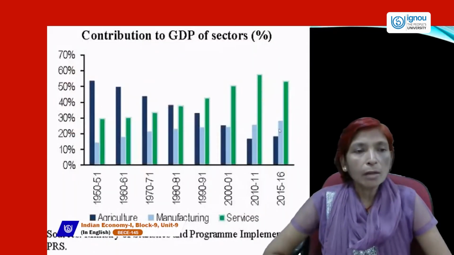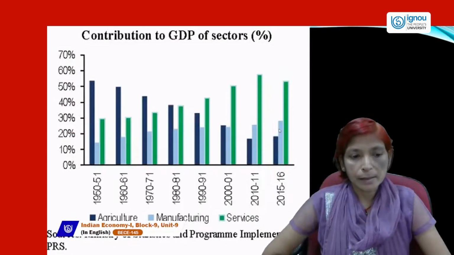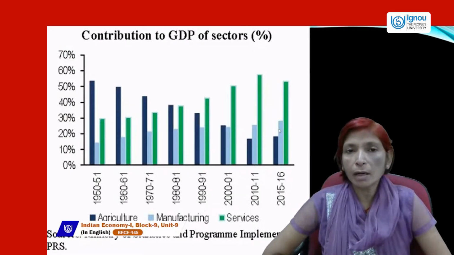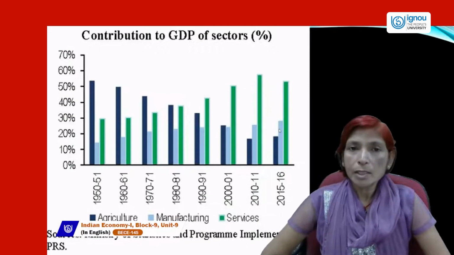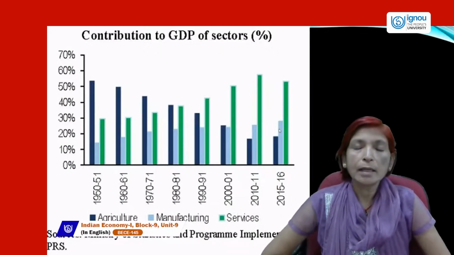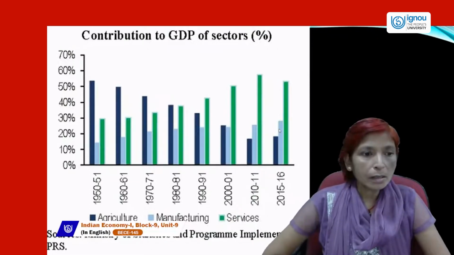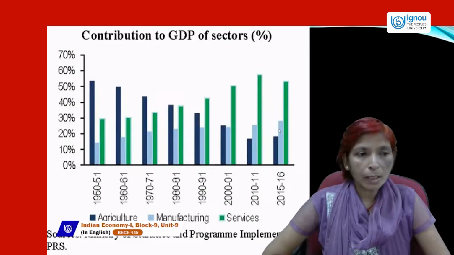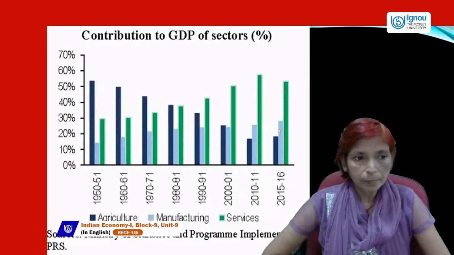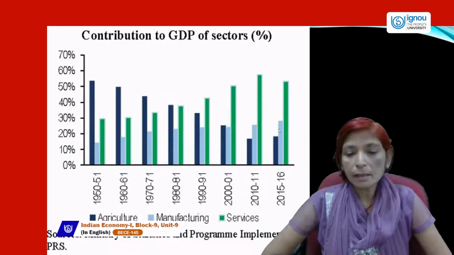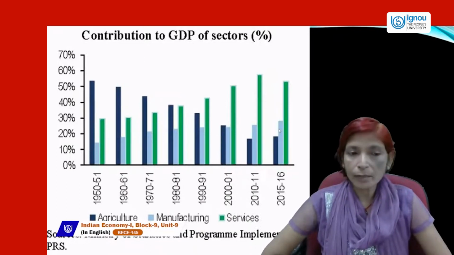Next is contribution to GDP of sectors. As you know that there are three types of sector in each and every economy, either it may be developed or developing or underdeveloped. First is agriculture sector. Second is manufacturing sector, and third is service sector. So this dark blue color graph is showing agriculture sector, and light sky blue or gray color is showing manufacturing sector, and green color bar graph is showing service sector.